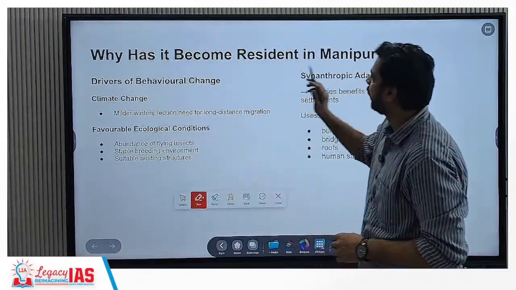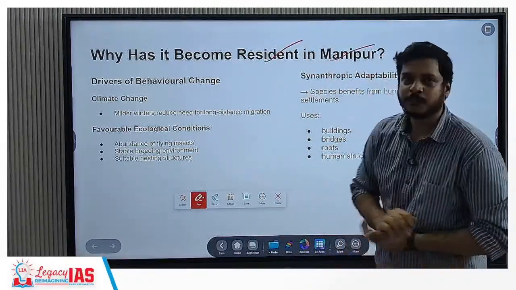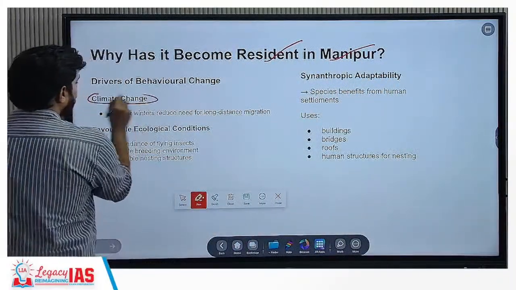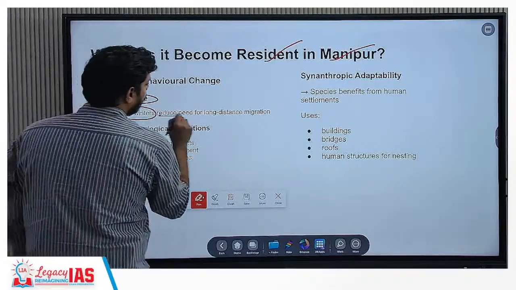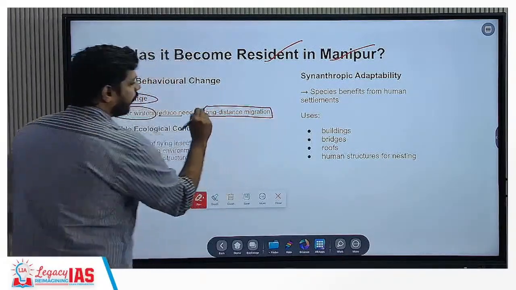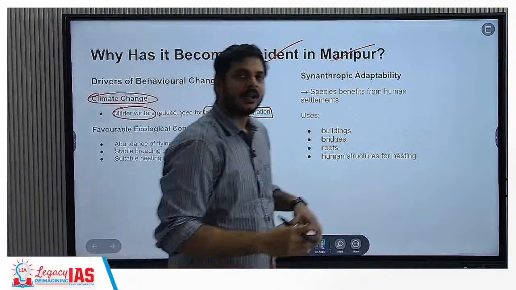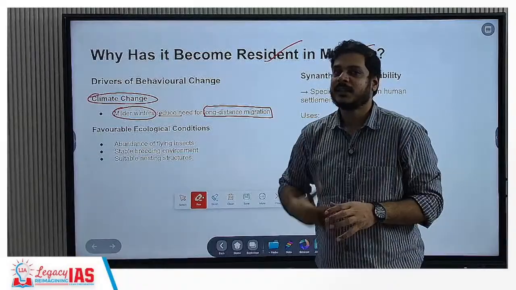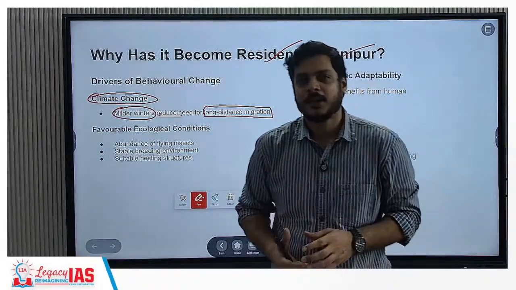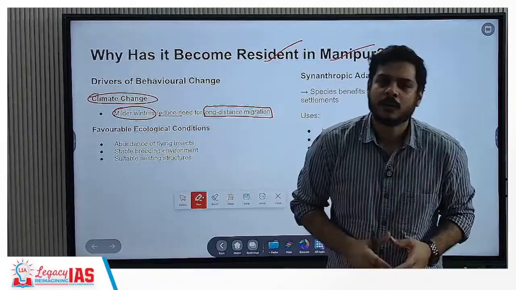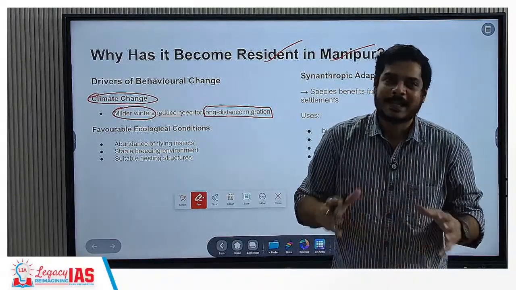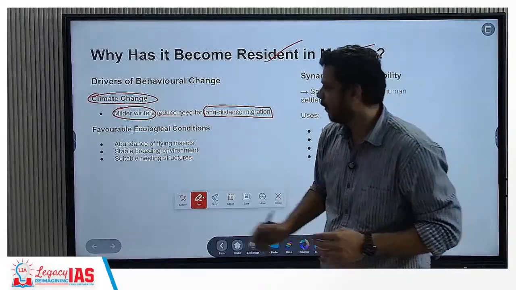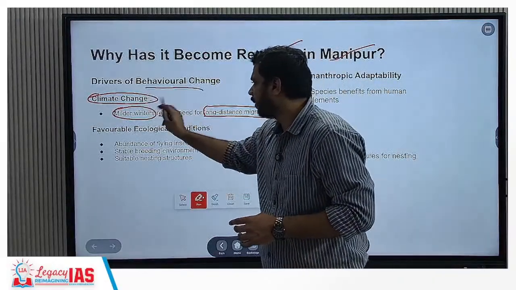So why has it become a resident in Manipur? This is the question. First are the drivers of behavioral change. Climate change: milder winters reduce the need for long-distance migration. The thing is that they travel long distances, particularly from colder regions. Now, since climate change has led to global warming and a rise in temperature, the colder climate is not as cold as it used to be. So there is no point in traveling such large distances. So the first behavioral change driver is climate change.